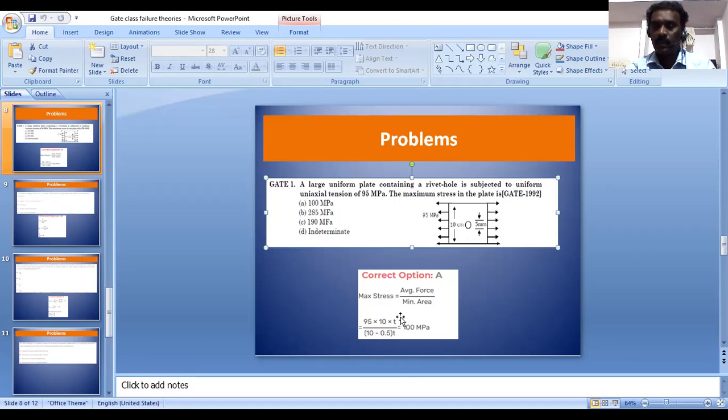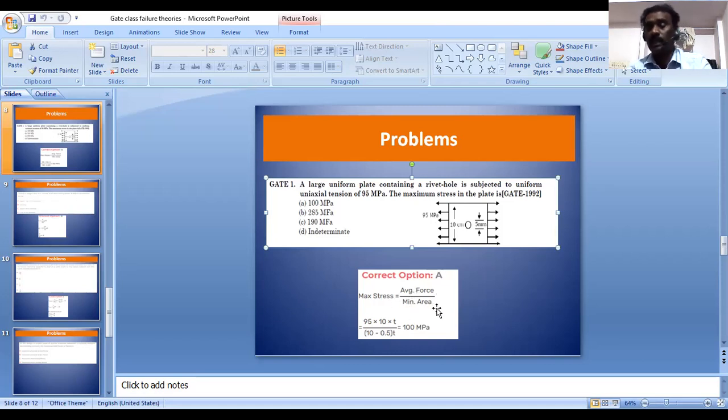Of course, we can cancel the T value in both numerator and denominator. So 95 into 10 by 9.5, which is 100 megapascal. So first calculate the force value from the stress given, then substitute the force into the stress equals load by area formula. Here you have to take the minimum cross-section area.